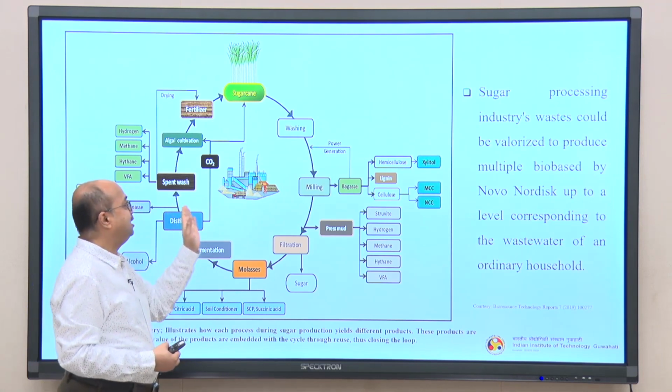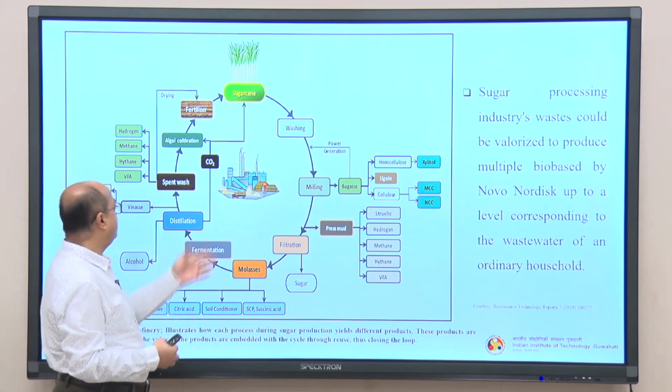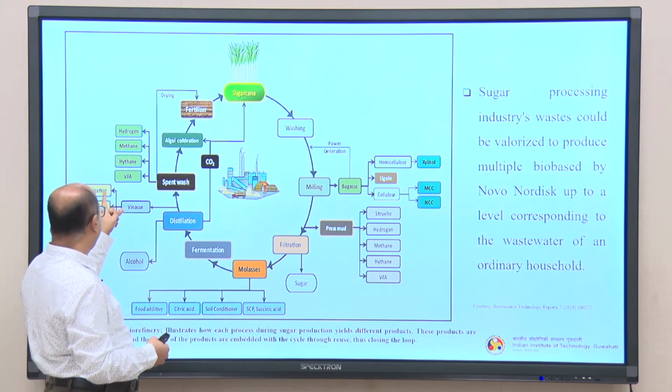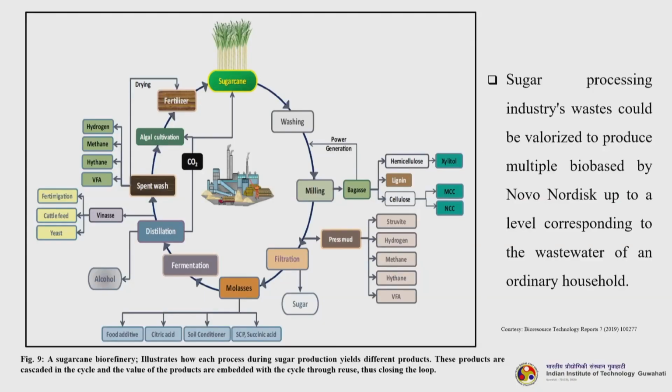Carbon dioxide is very difficult to trap, but you can trap it and feed it to the algal raceway ponds or photobioreactors. You get vinasse from here, so cattle feed, yeast and all these things. Spent wash can be further processed to get hydrogen, methane, hythane and BPA, just like the press mud. So, sugarcane processing industry wastes could be valorized to produce multiple bio-based products. This is a classic example by Novozymes, Novo Nordisk, a very interesting process where each and every byproduct is getting converted to some valuable products.